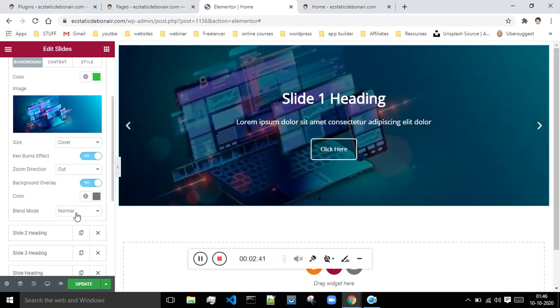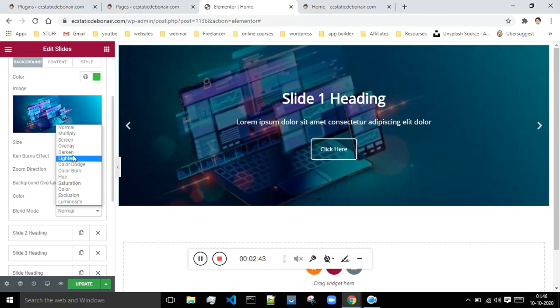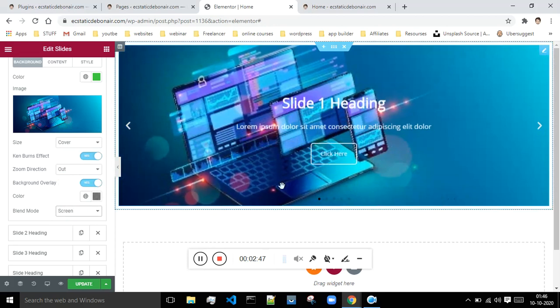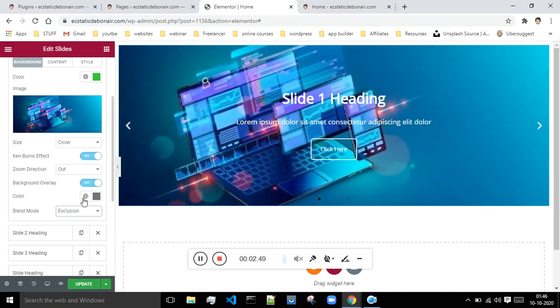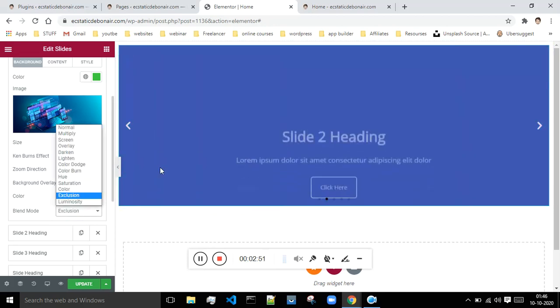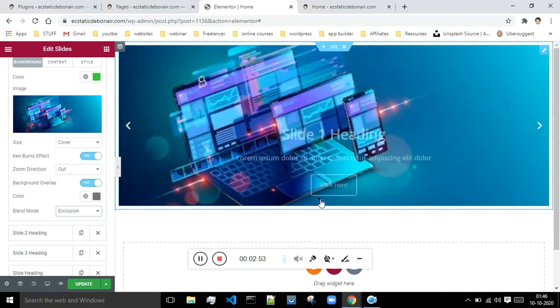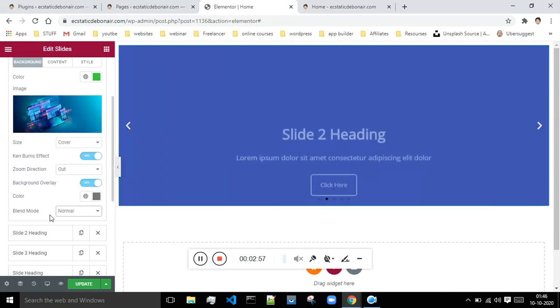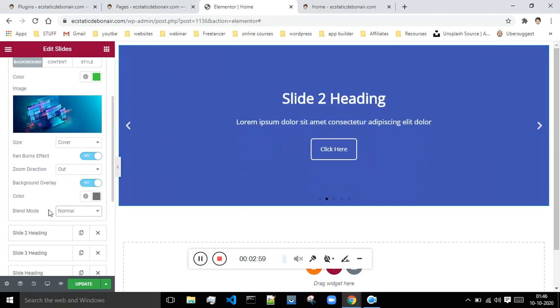Now this is the blending option, if you want to blend the colors, you can select these options. Let's see what this does. I had never used this option. Let me go back. Let's just keep it normal only. I don't have much experience with the blending.